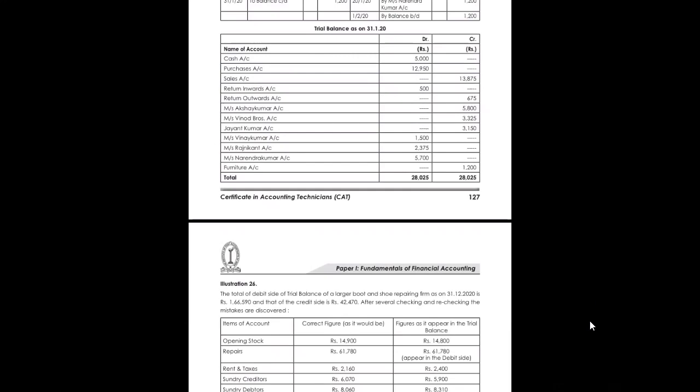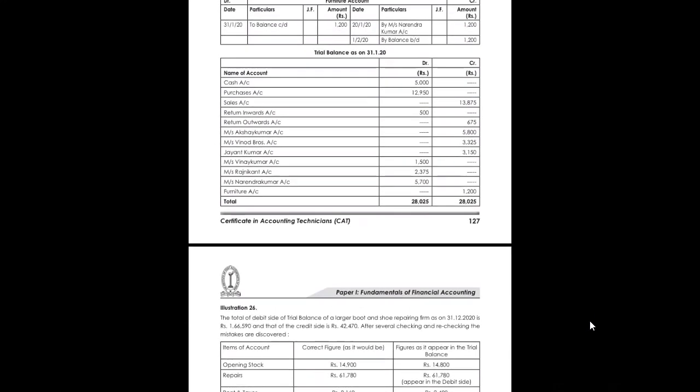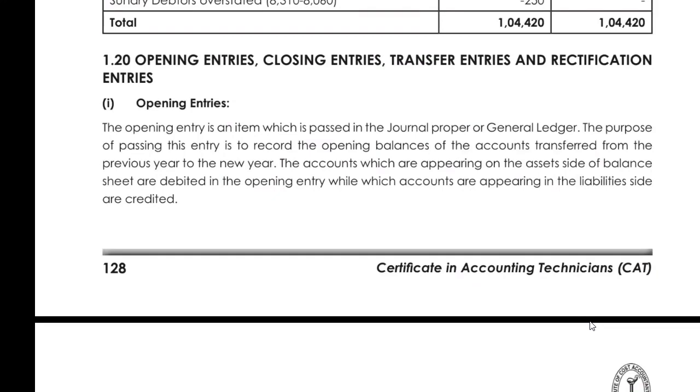Okay. So now let me come to the topic, the opening entries, the closing entries, the transfer entries, and the rectification entries, which we need to do when we finalize our books of accounts. Sir, what do you mean by finalization of books of account? As I mentioned, there is an accounting period for which we prepare books. So what is the accounting period?